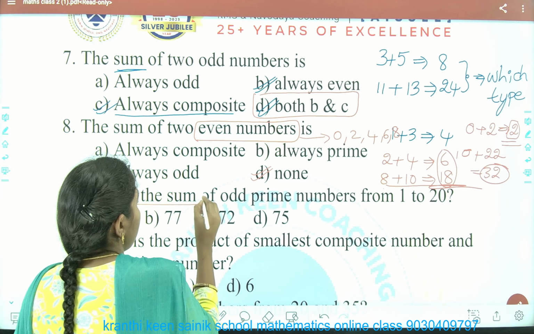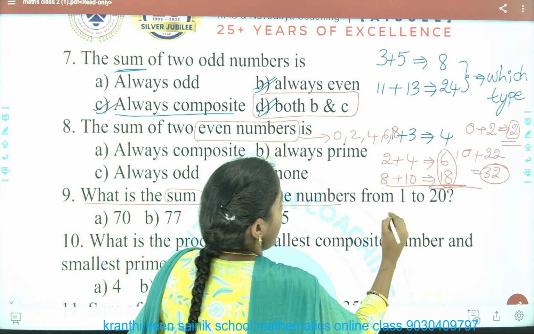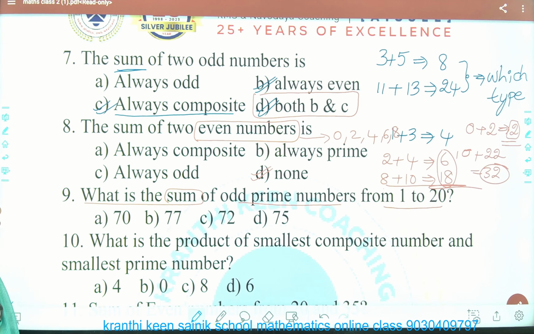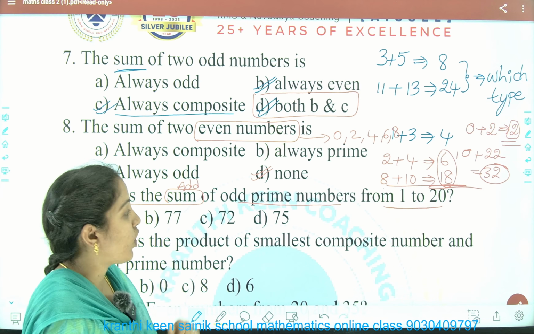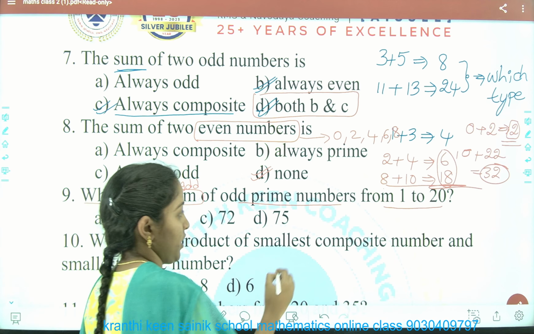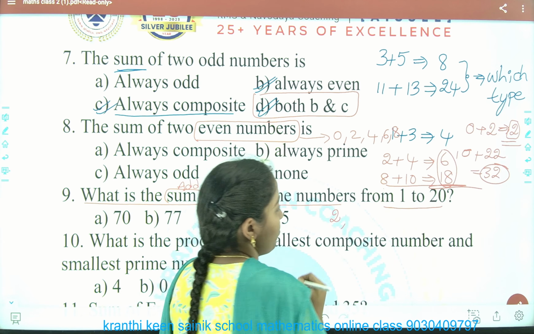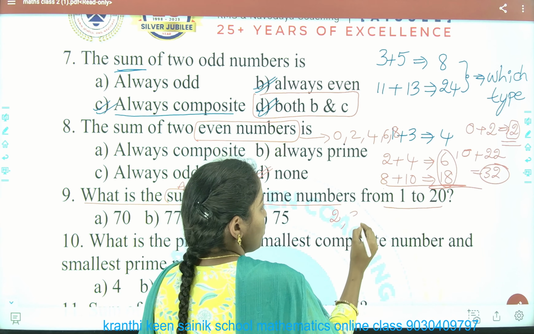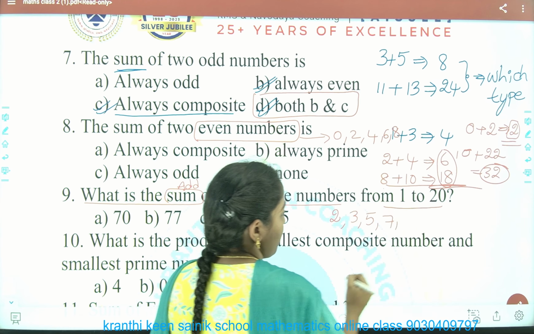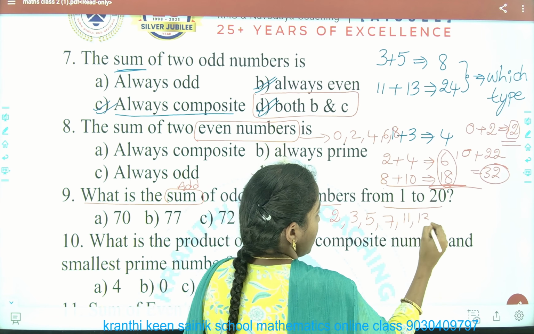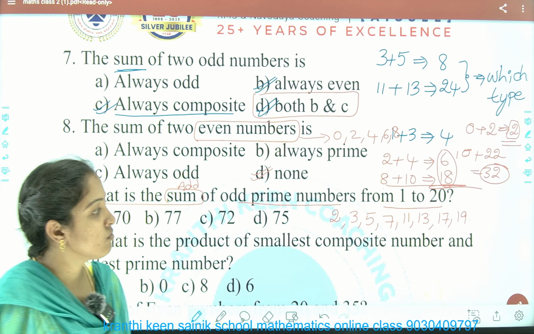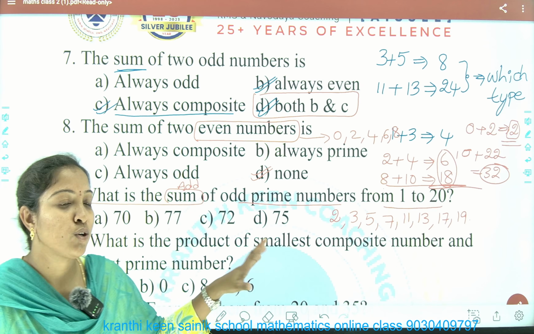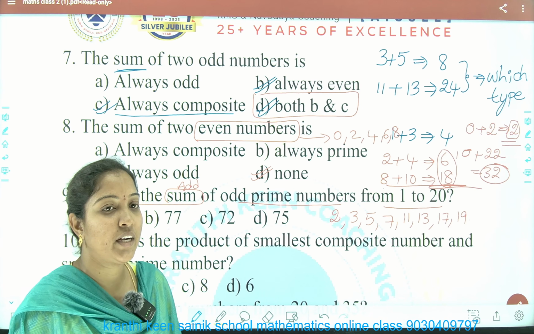Next, what is the sum of odd prime numbers from 1 to 20? What is the sum of odd prime numbers from 1 to 20? Sum means addition, right? So what are they asking? The sum of odd prime numbers. Let us write the prime numbers from 1 to 20 first of all: 2, 3, 5, 7, 11, 13, 17, 19. Did I miss any prime number? No. 2, 3, 5, 7, 11, 13, 17 and 19.